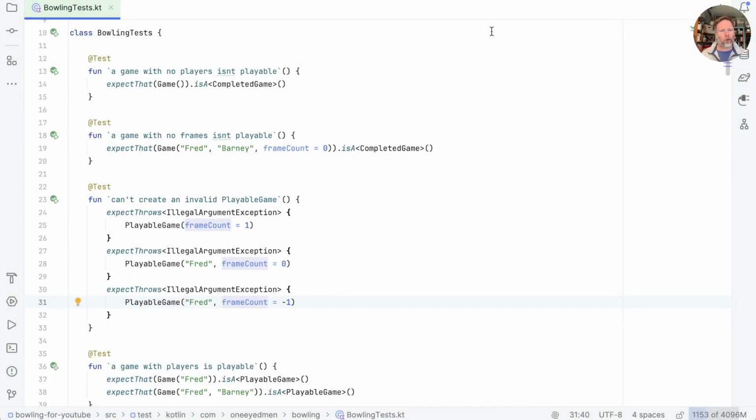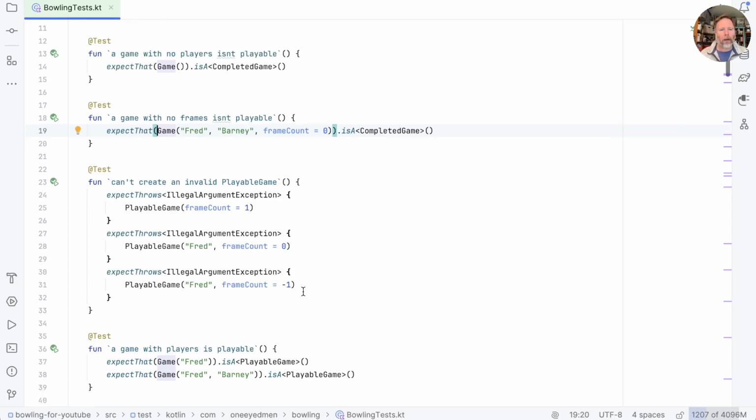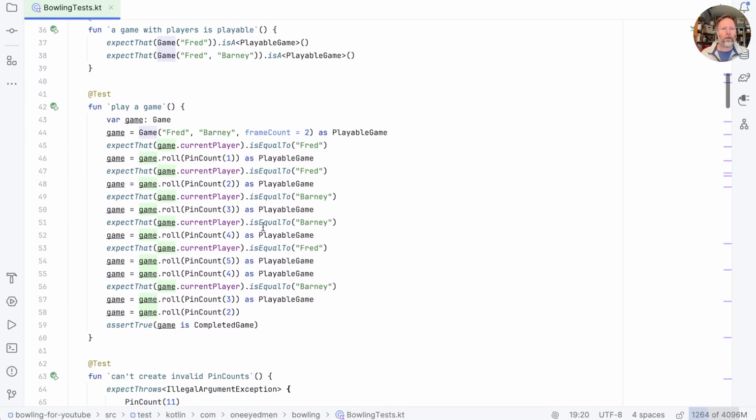We currently have a lot of what I would call example tests. We find an example, a game with Fred and Barney and a frame count of 0, and we assert something about it. And that's the pattern all the way through here, except there are some places where we start with an example and then we move that example through time in some sort of way.